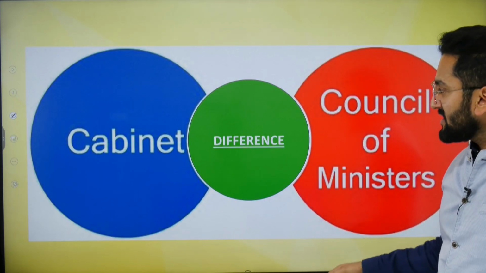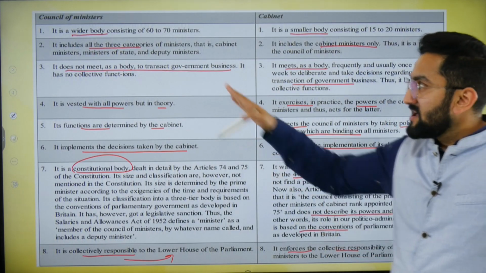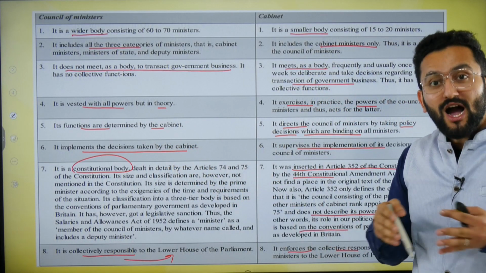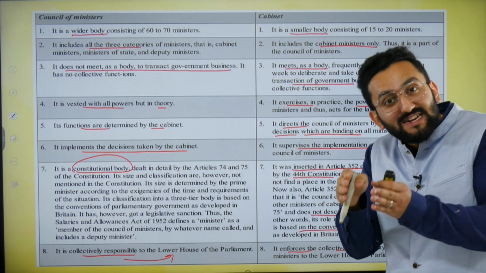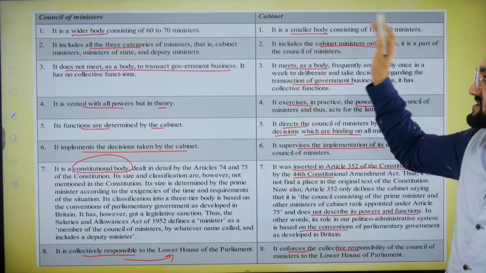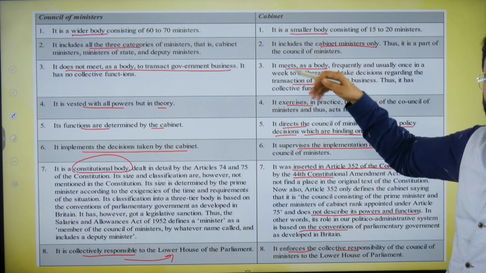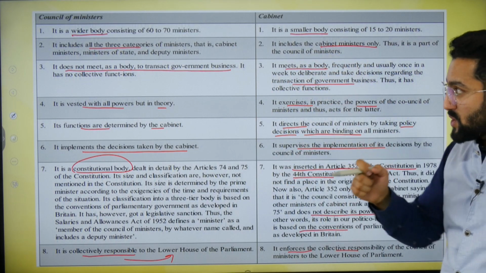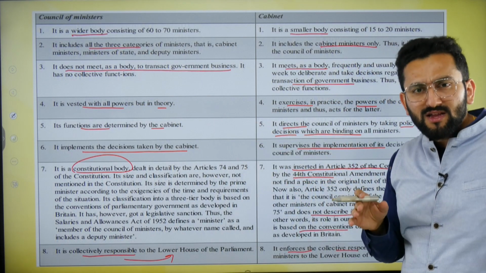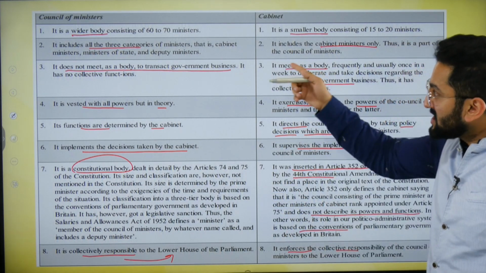Okay. So now what is the difference between cabinet and Council of Ministers? Let's sum up things. When I say Council of Ministers, it is a wider body, because within Council of Ministers you have these cabinet ministers, Minister of State independent charge, Minister of State, right? Then deputy ministers. So cabinet is a smaller body. When it comes to Council of Ministers, they have three categories, but this is just cabinet ministry, but the powerful one. It does not meet as a body to transact some business, right? It means it's not like Council of Ministers is going to meet and then they are going to decide on government policies. No, cabinet does that.